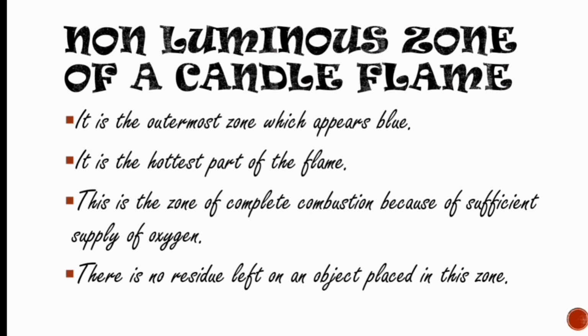Now, let us study each and every zone one by one. The first zone is the non-luminous zone of a candle flame. It is the outermost zone, which appears blue in color. It is the hottest part of the flame. This is the zone of complete combustion because of a sufficient supply of oxygen. There is no residue left on an object placed in this zone. If anything is burned through this zone, no residue will be left after the combustion.